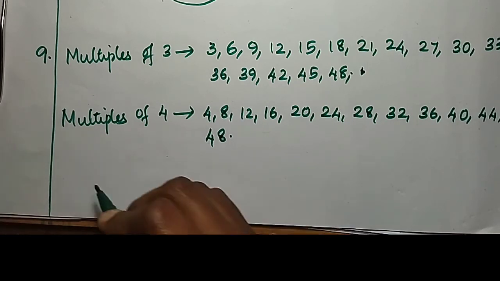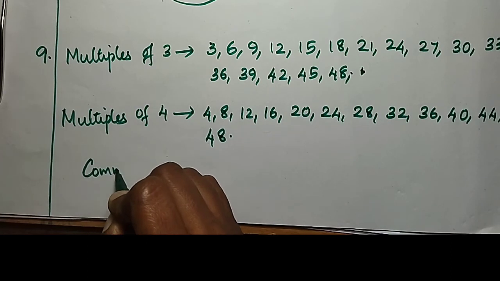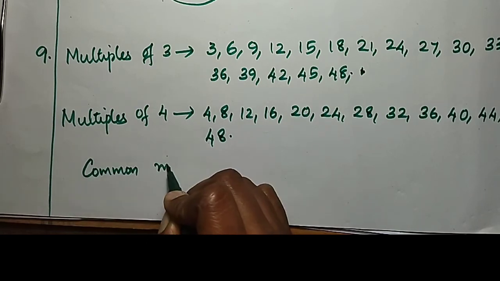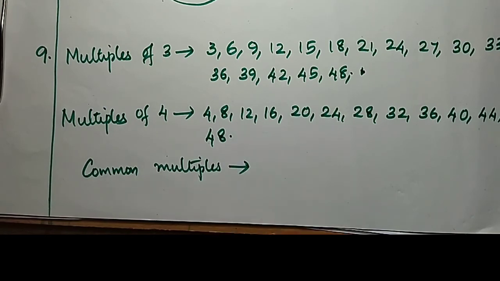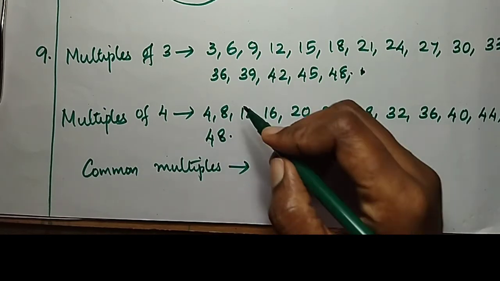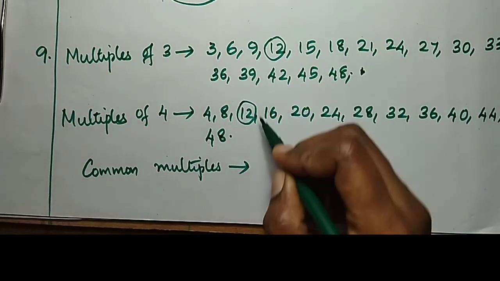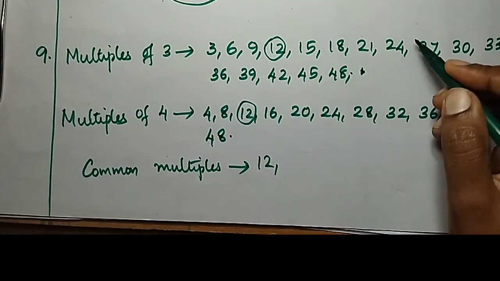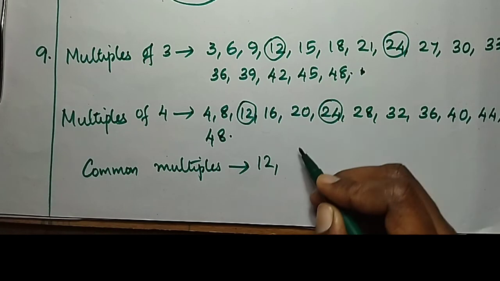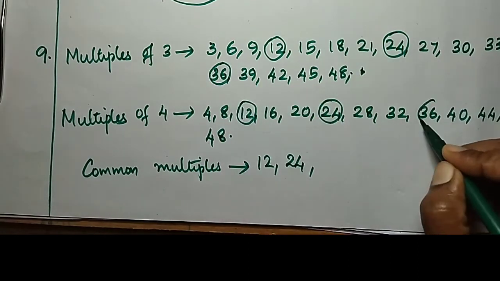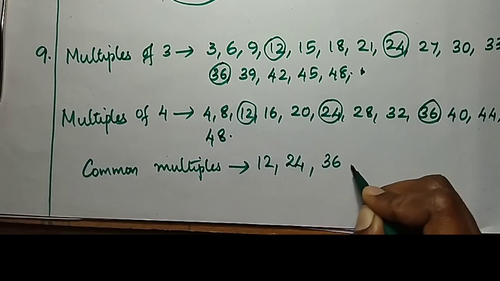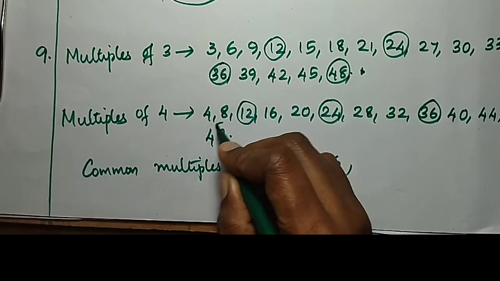So common multiples should be taken. Which are the common multiples? Yes, 12 is there. Then 24, 36 and 48.